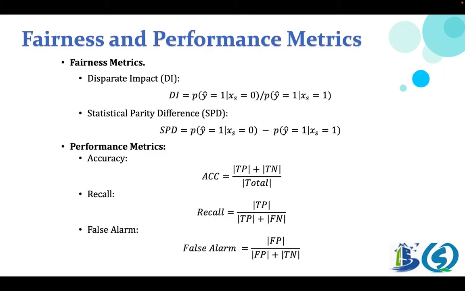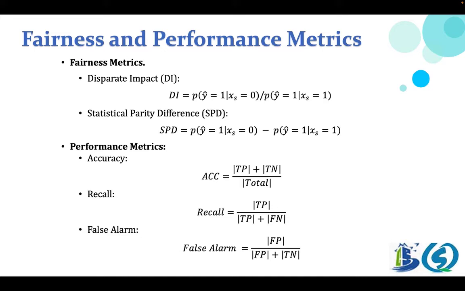The increasing of software fairness may damage the performance, which is called the accuracy-fairness trade-off. Our experiment focuses on both fairness and performance metrics to check the relationship between fairness and performance changed after applying fairness methods to the machine learning software. We use DI and SPD as the main indicators for fairness.